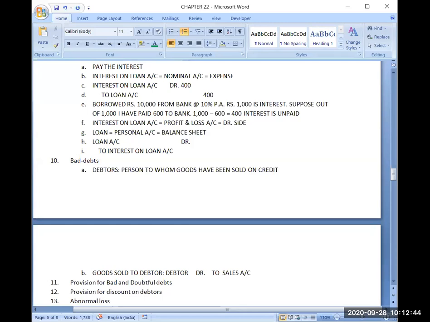Now, suppose one person has become my debtor. In future, I will be receiving cash from him. So receiving cash from debtor. What will be the journal entry for this?